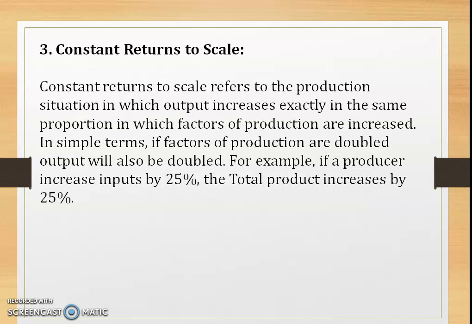Let's see the constant returns to scale. So what it says, the constant returns to scale refers to the production situation in which output increases exactly in the same proportion in which factors of production are increased. In simple terms, if factors of production are doubled, naturally the output will also be doubled.